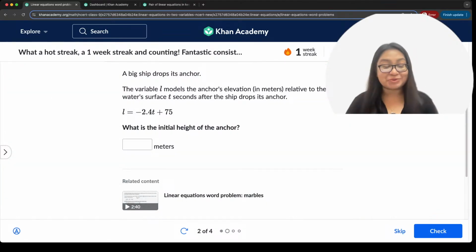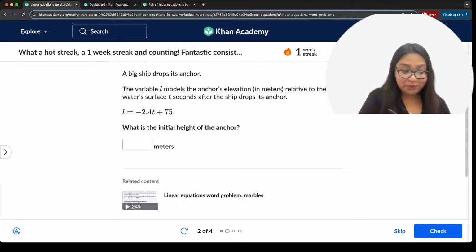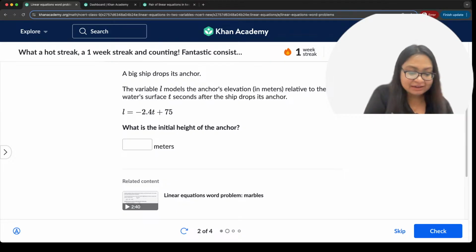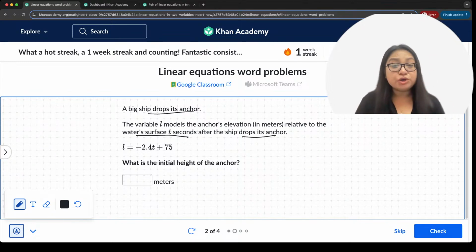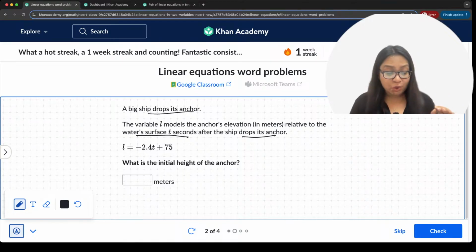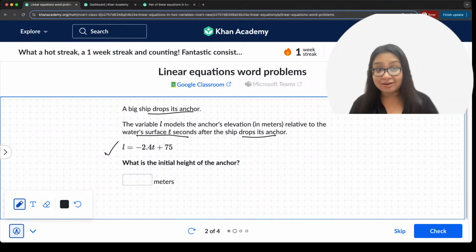Let's move on to the next one now. Next one. Now, tell me very quickly, what is the answer to this one? A big ship drops its anchor. The variable L models the anchor's elevation in meters relative to the water surface t seconds after the ship drops its anchor, right? So L is basically giving us the anchor's elevation. Elevation means height, correct?